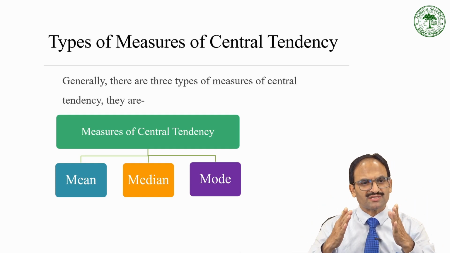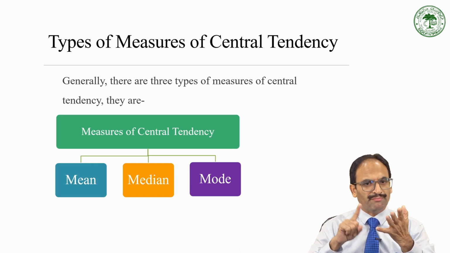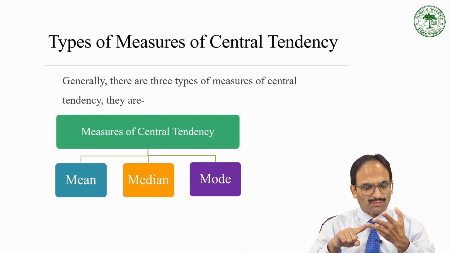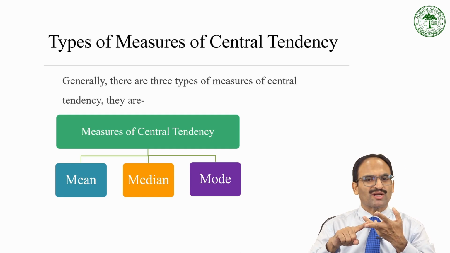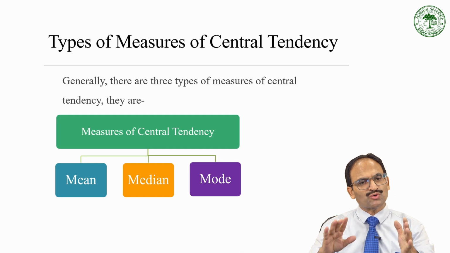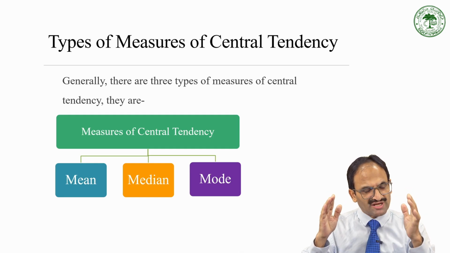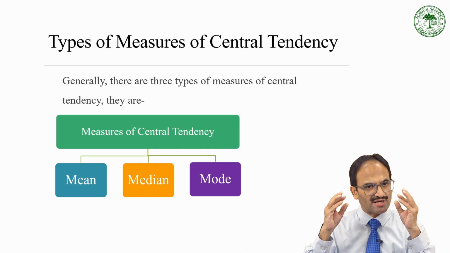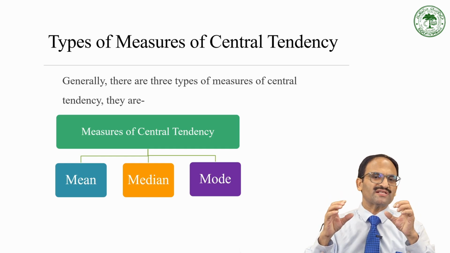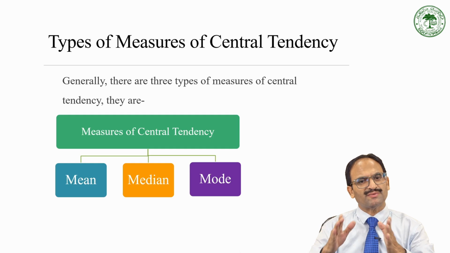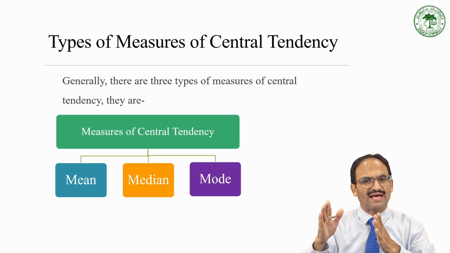Out of these, first we will talk about mean, then median, and at last mode. First I am going to tell you what is mean. We will take some definitions, talk about some important characteristics of mean, then see how mean is calculated, and similarly we will proceed for median as well as mode.